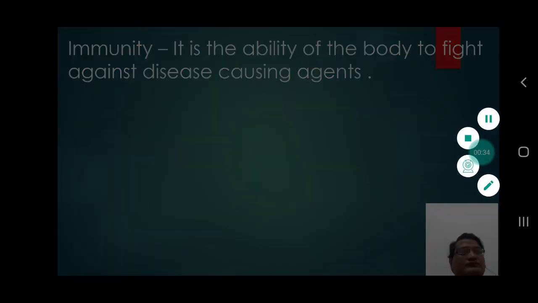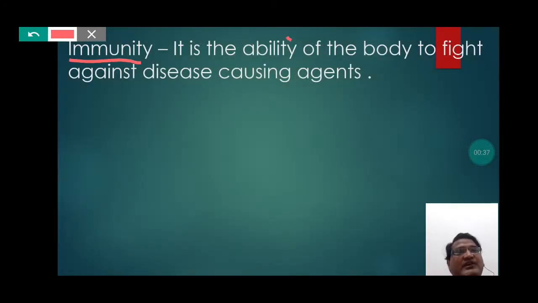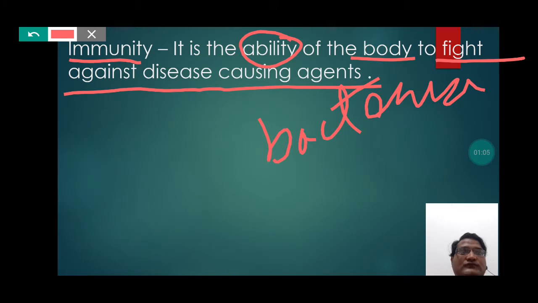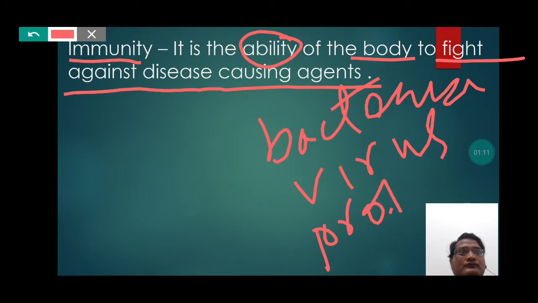So students, immunity actually is the ability or the capability of the body in which the body is able to resist against various disease causing agents like bacteria, virus, protozoas like Entamoeba histolytica.